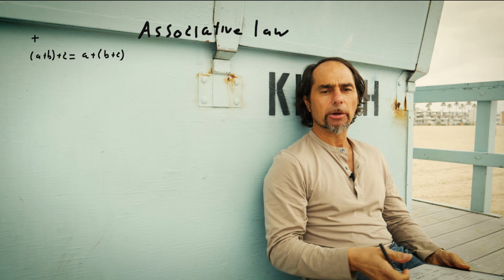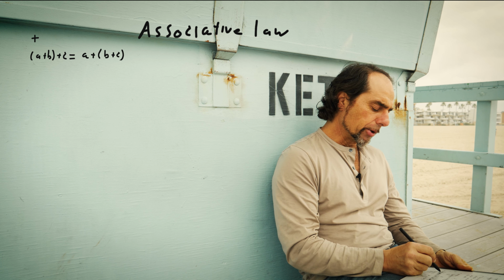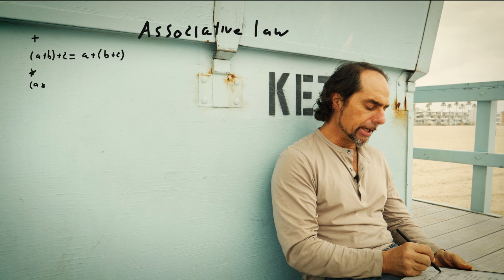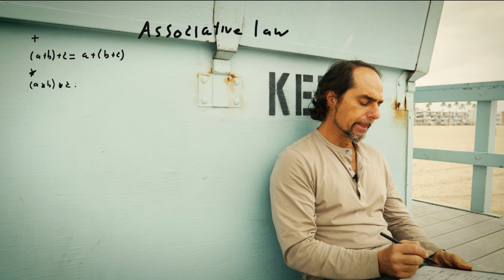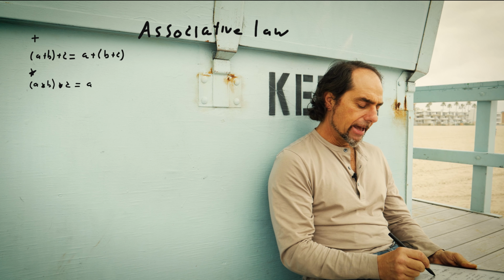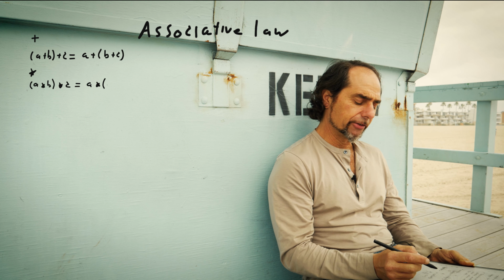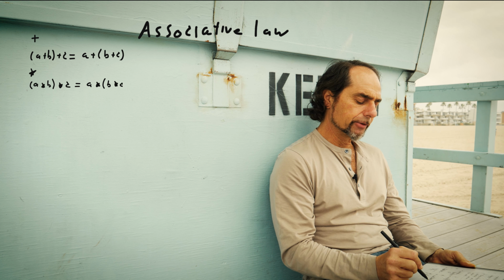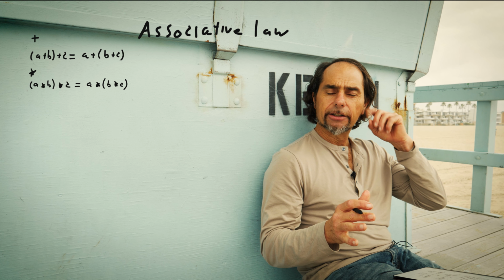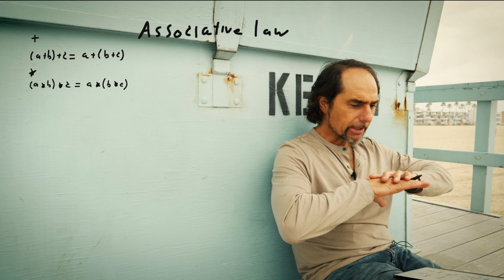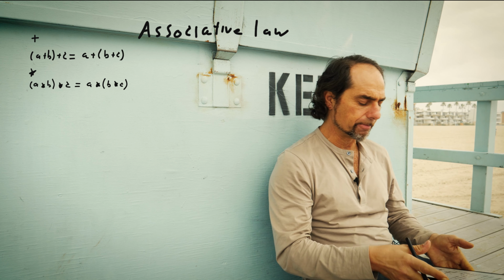Let's look at that over multiplication now. Open parenthesis, A times B, close parenthesis, times C is equal to A times open parenthesis, B times C, close parenthesis. Once again, the associative law states that it doesn't matter how we group them over multiplication.